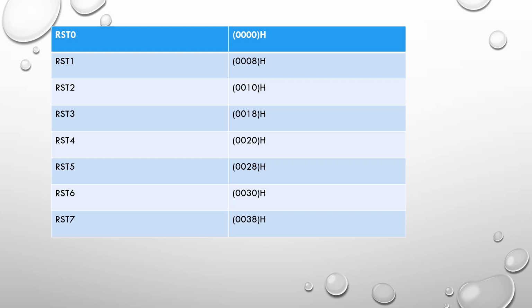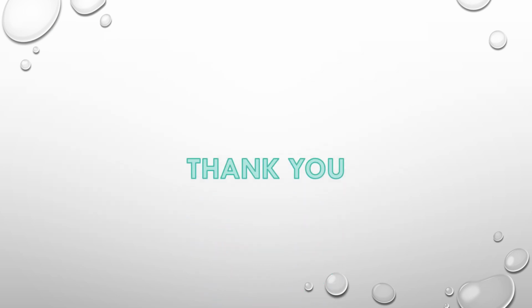These are all vectored interrupts. They have the highest priority. We can't ignore them. So in today's class, we have learned what interrupts are and the classification of interrupts: vectored, non-vectored, maskable, non-maskable, hardware and software. And we have learned examples of each and every interrupt. Thank you, students.